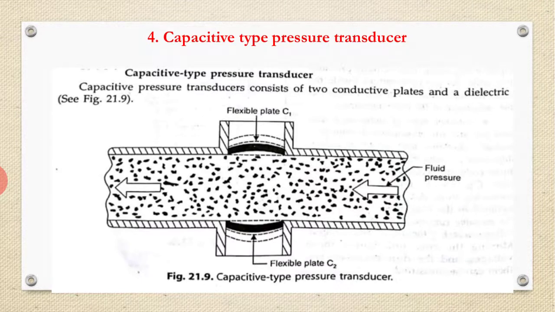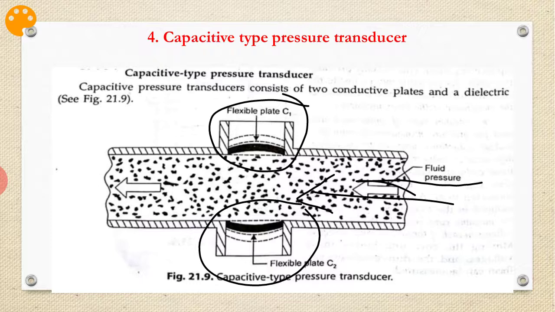Fine. The fourth one is the capacitive type pressure transducer. First I will work on this figure. Here the fluid pressure moves in this direction, and these are the flexible plates.